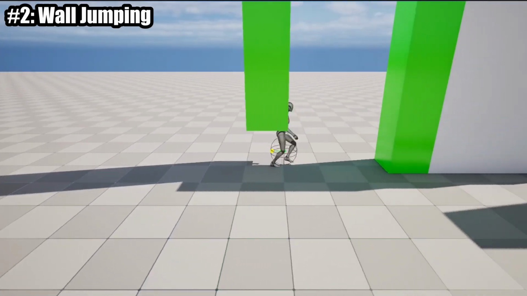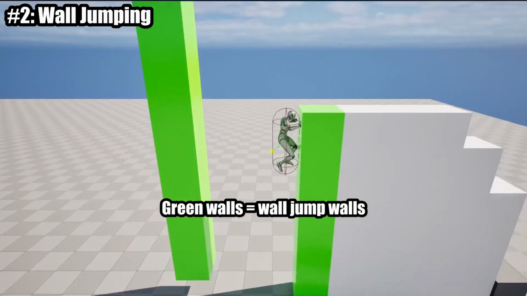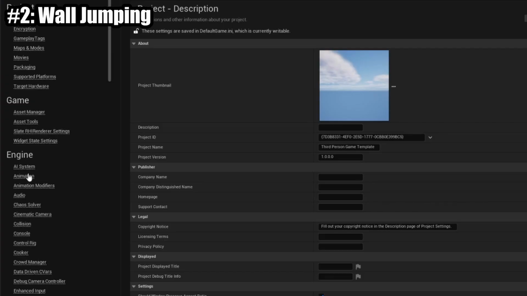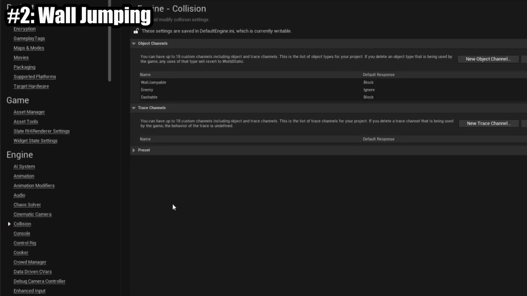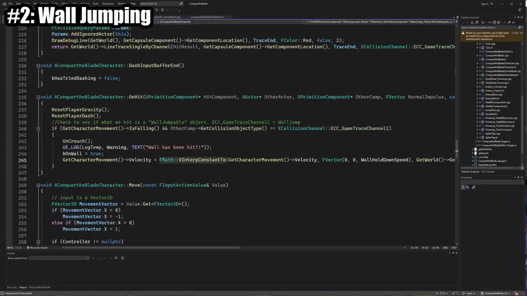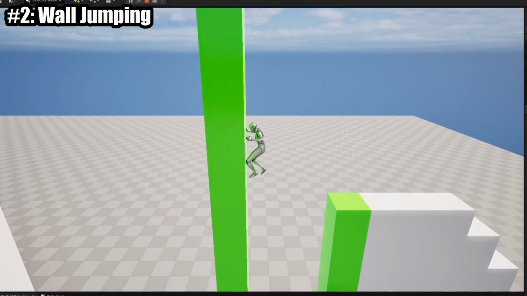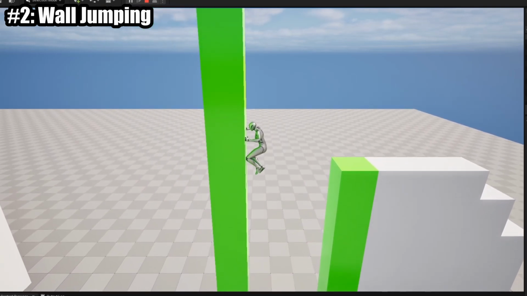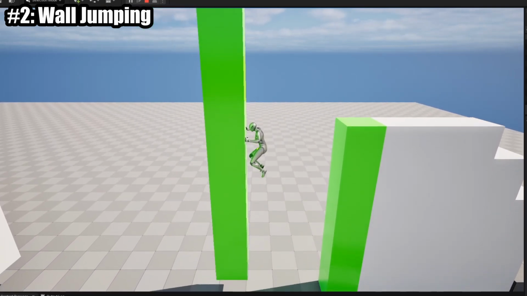My idea here was to track with a boolean if our character was ever attached to a wall I deemed worthy of wall jumping. This meant creating a new collision channel and using the capsule component's collision to filter out if we're hitting walls or not. The actual wall jump is easy to set up. This FInterpTo function is great for simulating a sticky wall surface. And once I get around to actually animating a character and throwing smoke and effects around, it's going to look great.